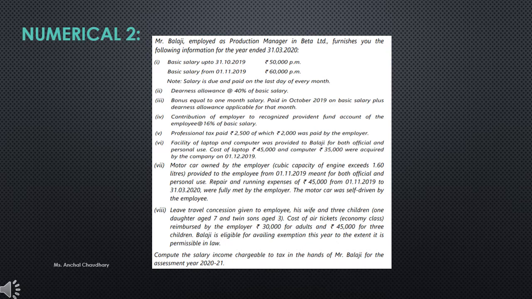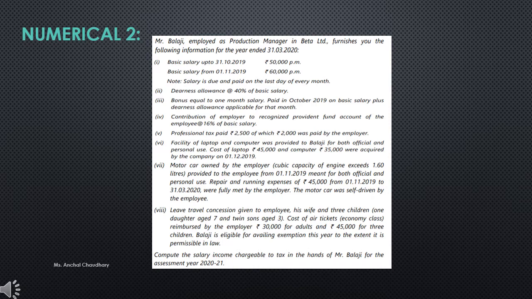A motor car owned by the employer, with capacity of 1.6 liters, was provided to the employee from 1 November 2019, meant for both official and personal use. Repair and running expenses of 45,000 from 1st November 2019 to 31st March 2020 were fully met by the employer.